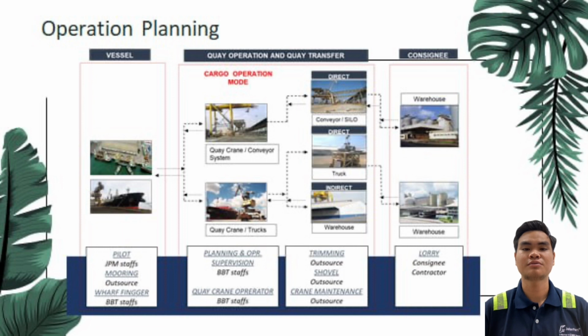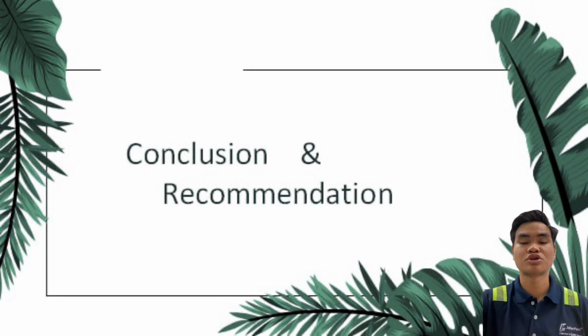Then, safety and security. Throughout the operation planning flow, it is essential to prioritize safety and security, both of the employees working at the terminal and of the cargo being handled. This involves complying with safety regulations, ensuring the equipment is properly maintained, and monitoring cargo to prevent theft or damage.